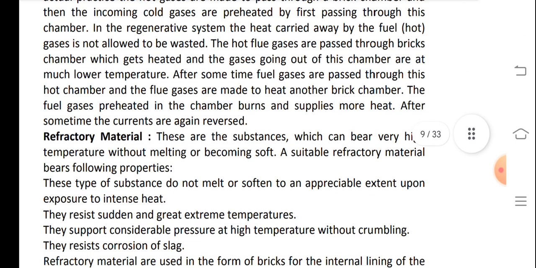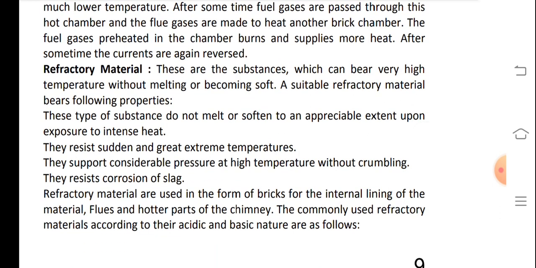Refractory materials. These are the substances which can bear very high temperature without melting or becoming softer. A suitable refractory material has the following properties. These types of substances do not melt or soften to an appreciable extent upon exposure to intense heat. They resist sudden and great extremes of temperature. They support considerable pressure at high temperature without crumbling. They resist corrosion by slag.